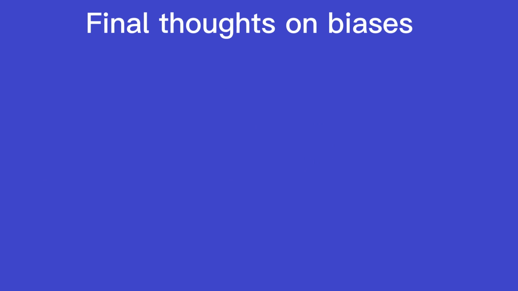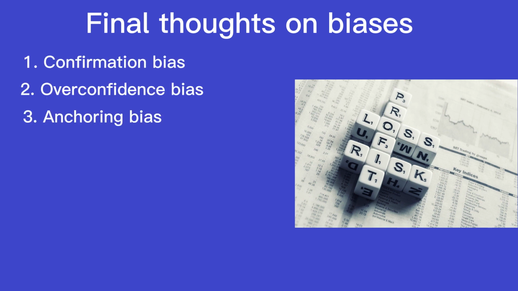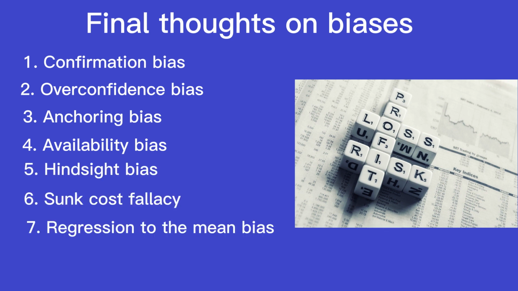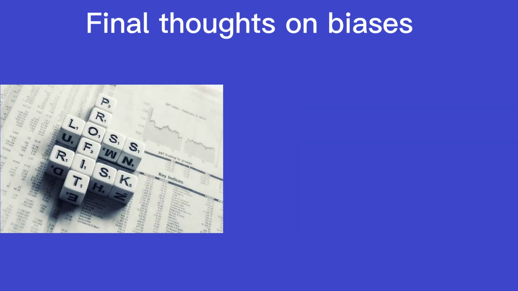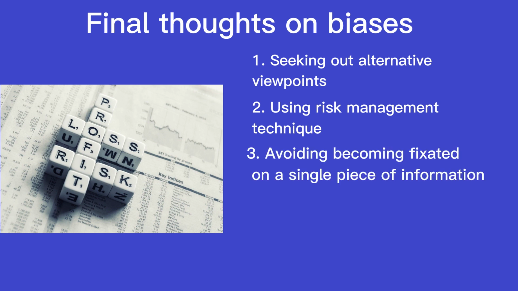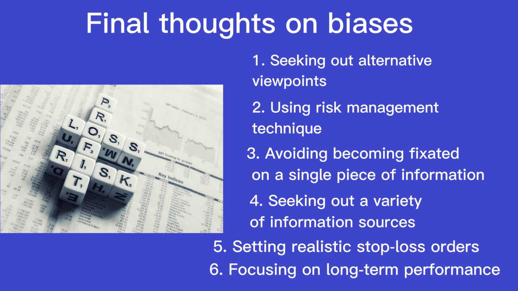Overcoming trading biases is critical to successful trading. By understanding and managing biases such as confirmation bias, overconfidence bias, anchoring bias, availability bias, hindsight bias, sunk cost fallacy, regression to the mean bias, and loss aversion bias, traders can improve their decision-making and trading performance. By using strategies such as seeking out alternative viewpoints, using risk management techniques, avoiding becoming fixated on a single piece of information, seeking out a variety of information sources, setting realistic stop-loss orders, and focusing on long-term performance, traders can become more effective and successful traders.